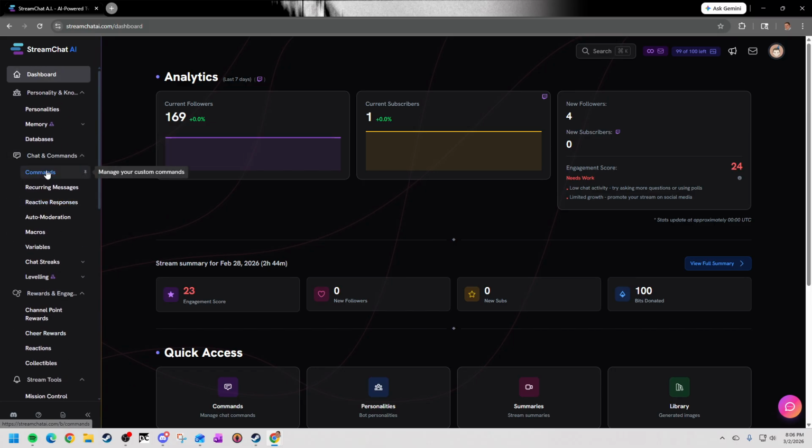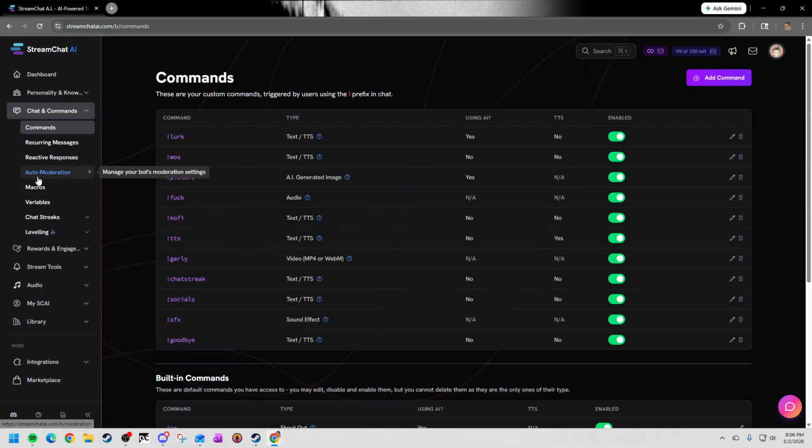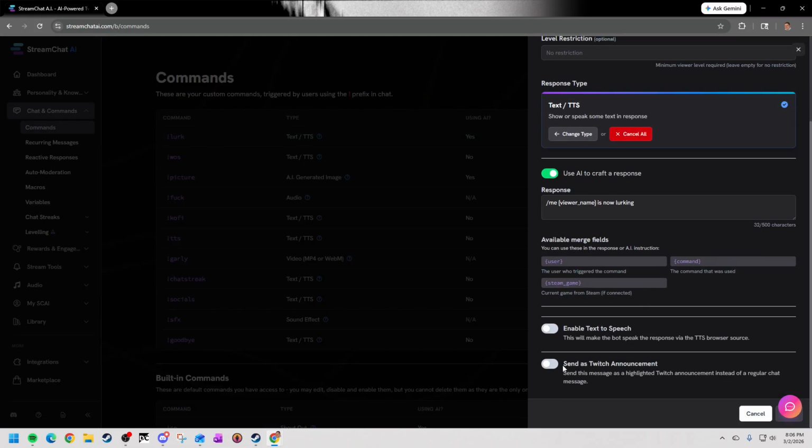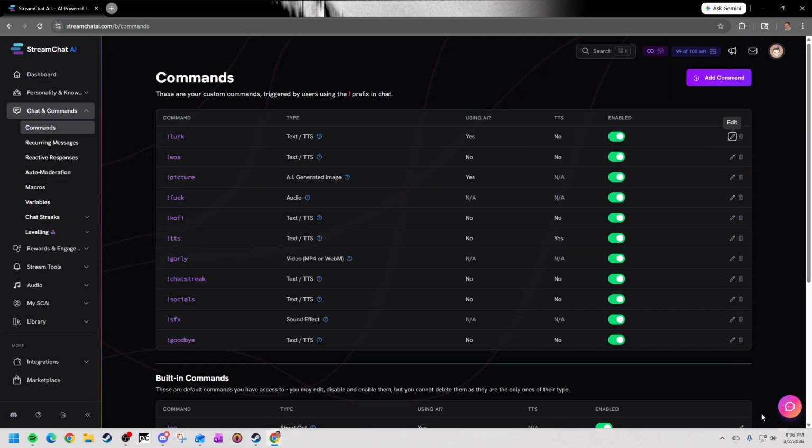Back in commands, this is also going to be the same for recurring messages. When you create a command, you now have the ability to have that command as an announcement by toggling this switch on or off. And again, that's something that can be done for recurring messages also.